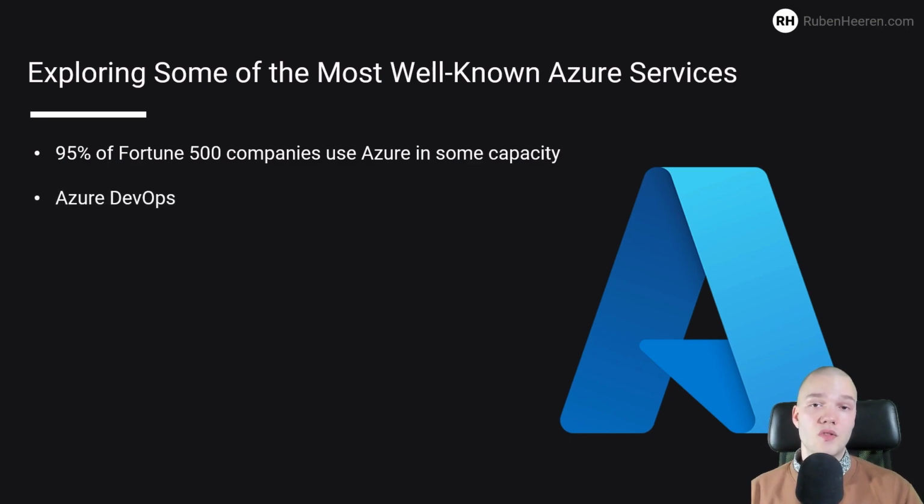So we have Azure DevOps, and that's one of the first Azure cloud services launched into the market. It allows you to collaborate on software development through source control, work tracking, and continuous integration and delivery, both on-premises and in the cloud.